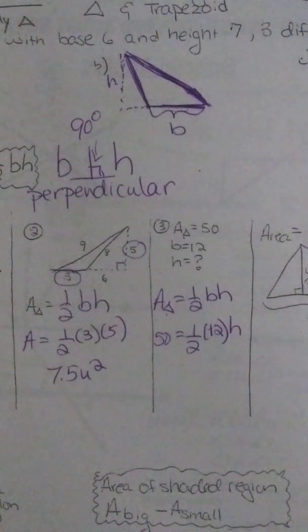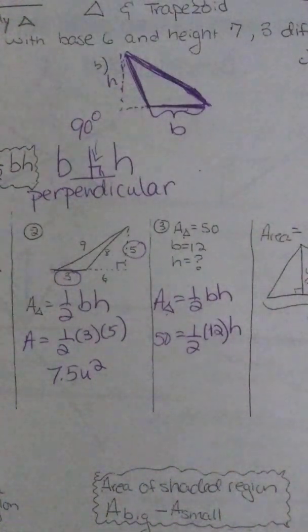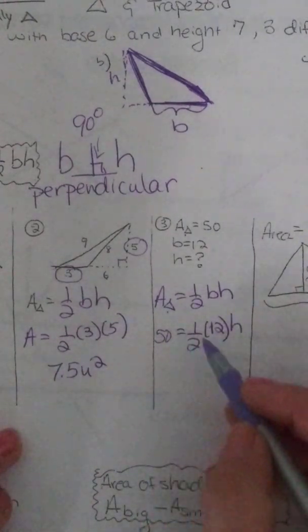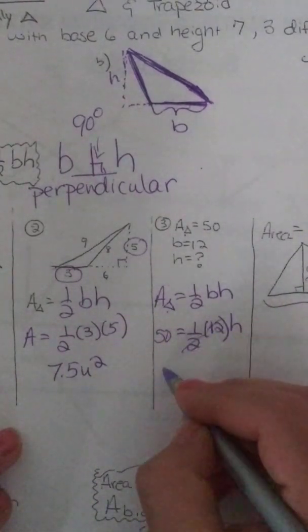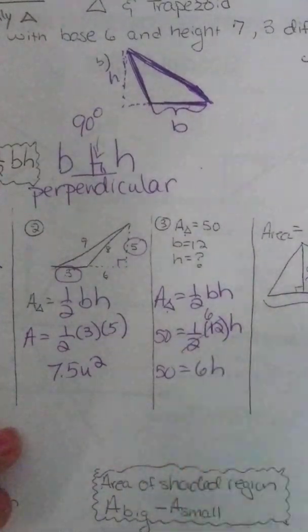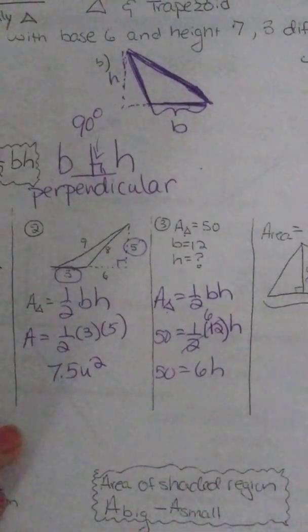Okay, so this one we're actually solving. The other ones we were evaluating. We were just putting it in the calculator and getting the answer. This one we have to get the H by itself. But I'm going to simplify first. 1/2 of 12 is 6. You can also use the calculator for that. And this is a one-step problem now.